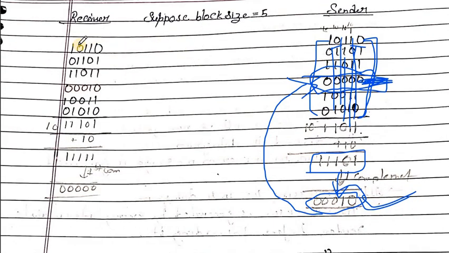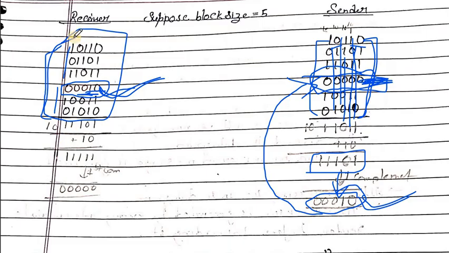Here is the receiver end. The receiver received a packet. There is a header part. In the header part there are 6 blocks, each of 5 bits. One of them is the checksum field value. The receiver received the packet with the checksum value. Now the receiver will do the same: add these 6 strings.